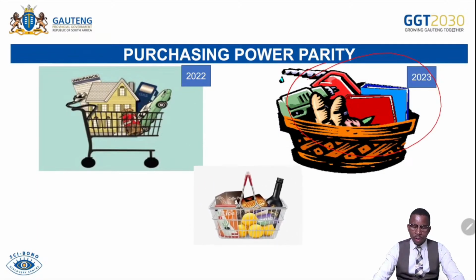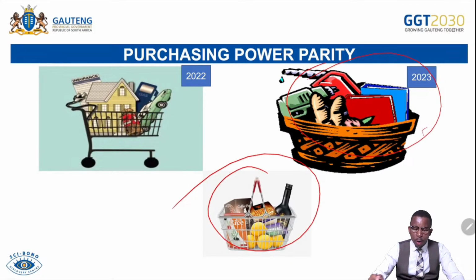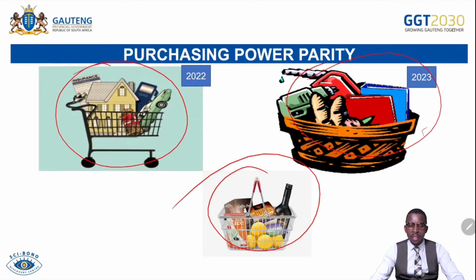Let's look at 2024. In 2024, it's even worse. You can see that we are no longer affording the same basket of goods and services. We are affording relatively less. Now we are only affording foodstuff with the same amount of money that you used to spend to afford these luxurious goods. So that simply tells you that year after year, the money we have in the pocket will never be able to afford the same quantity of goods and services.